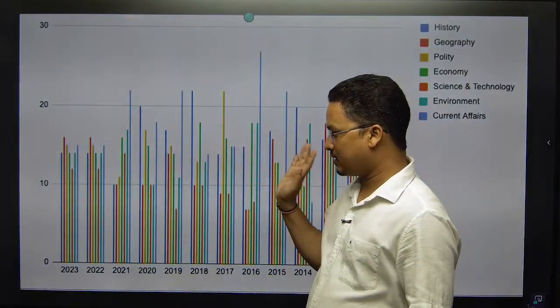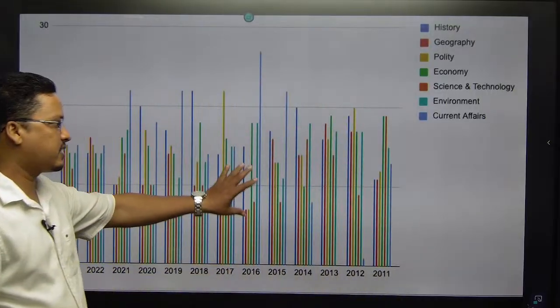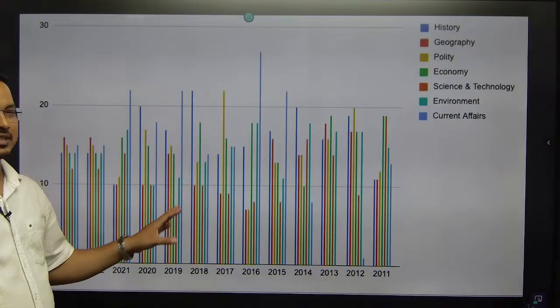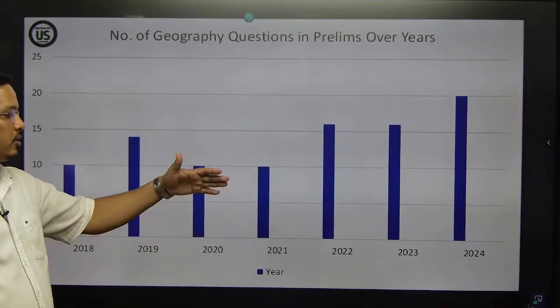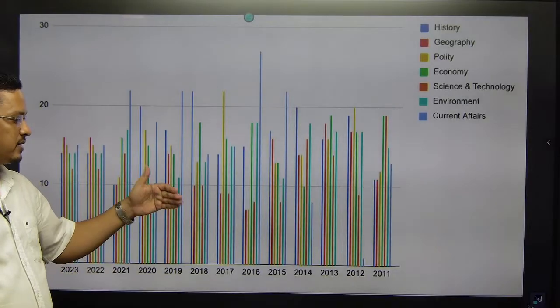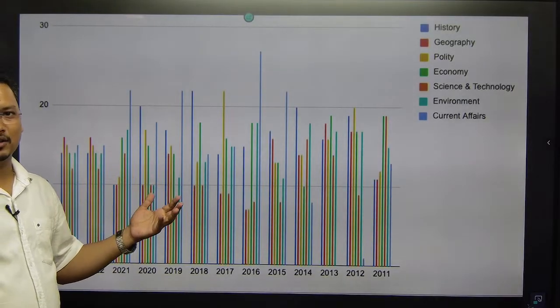Let's see, these are the statistics figures I will go through. Which year how many geography questions came in prelims, how questions are coming in UPSC and OPSC in geography.